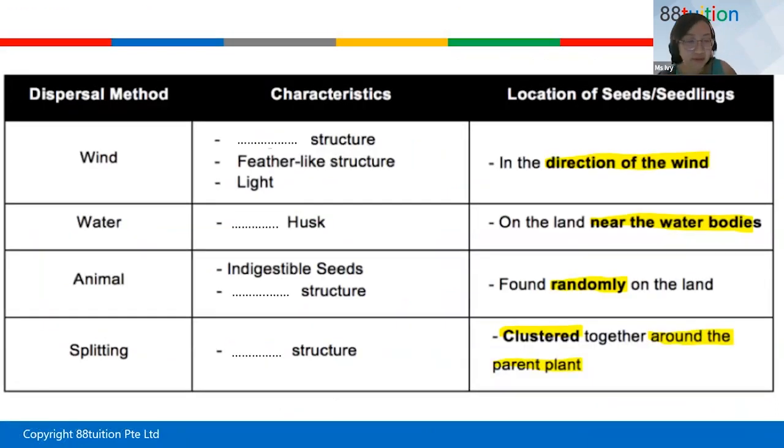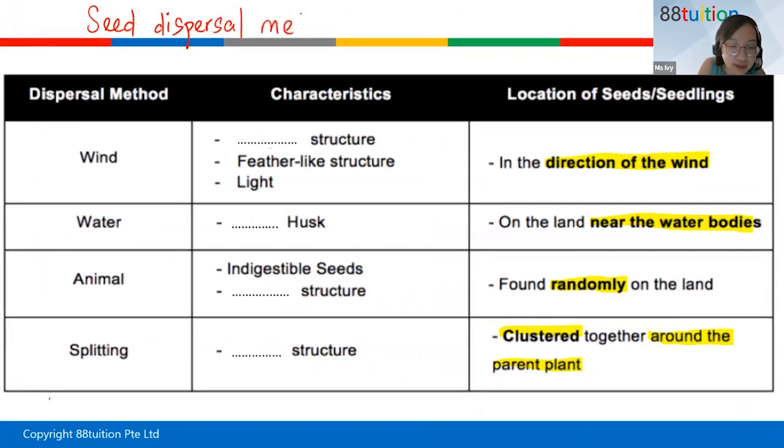So can you all help me with this? This is just an extra recap for everyone. If something is dispersed, by the way, seed dispersal method, there are 4 methods in your syllabus. Seed dispersal method.